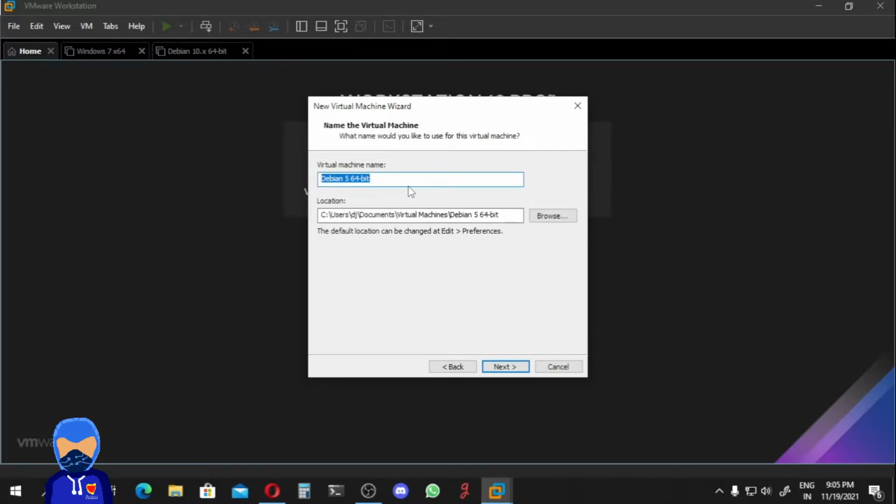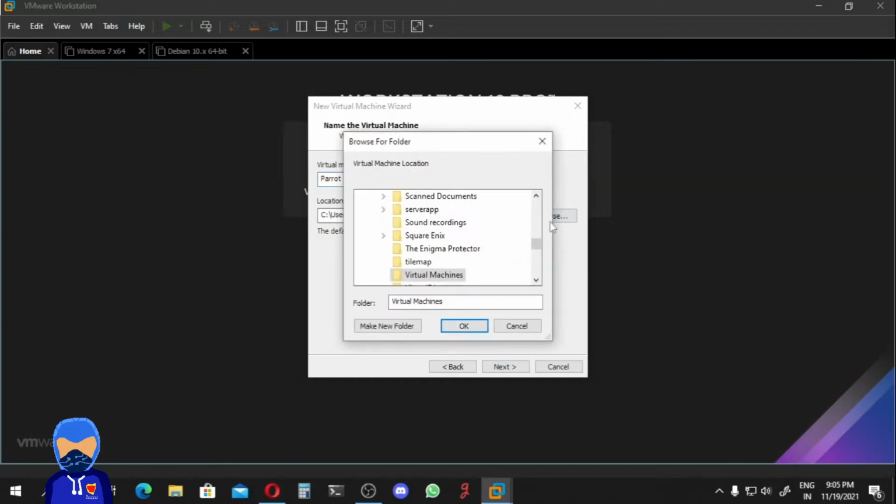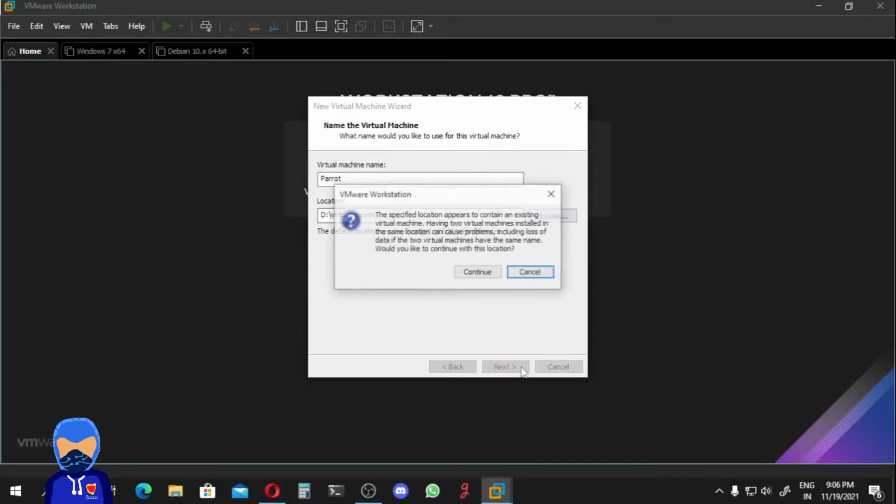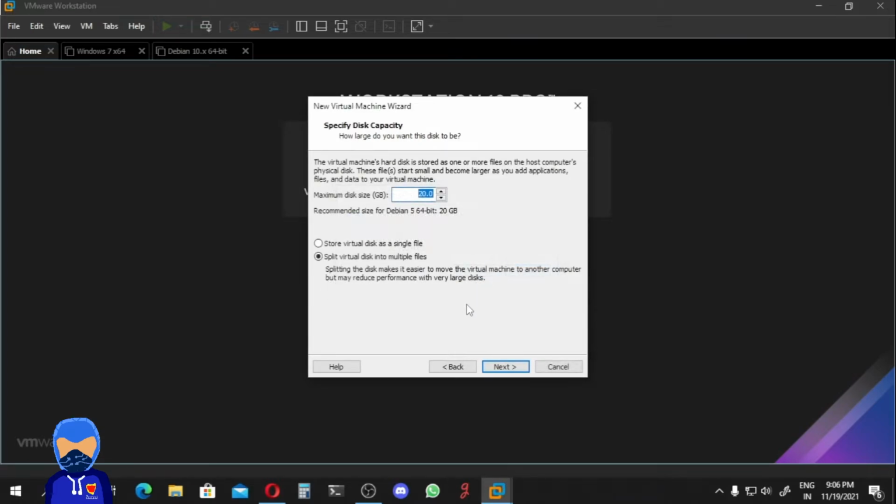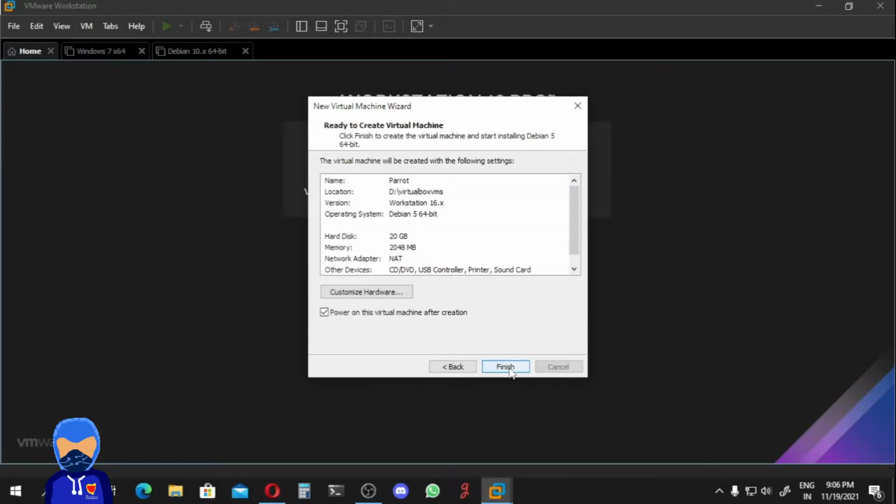Name your virtual machine. After naming your virtual machine, you have to choose the location where you want to install your VM. In my case, I'm using D drive. Now click on Next to continue. Choose your hard drive size for your VM and choose the first option, and this is good for your PC.